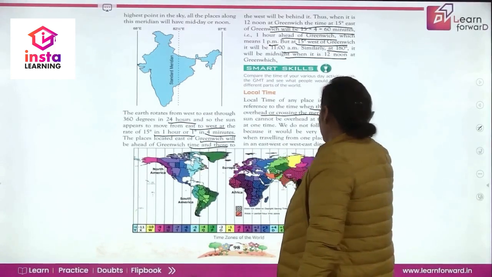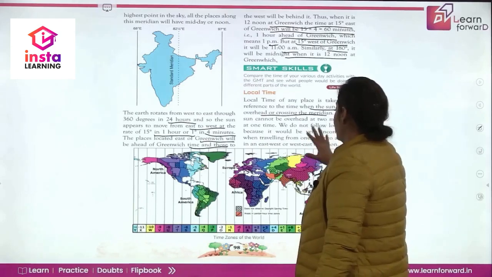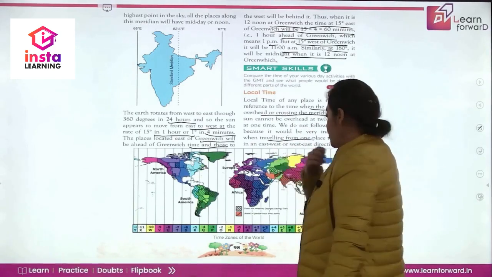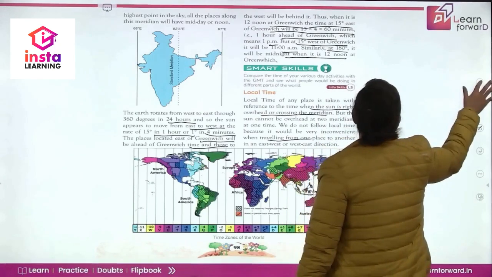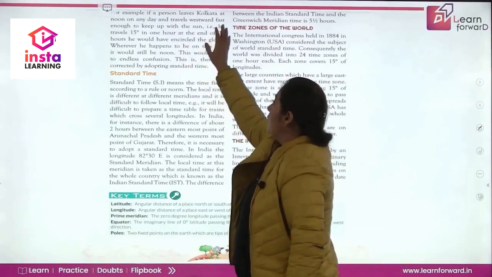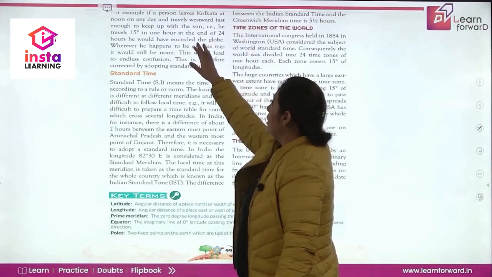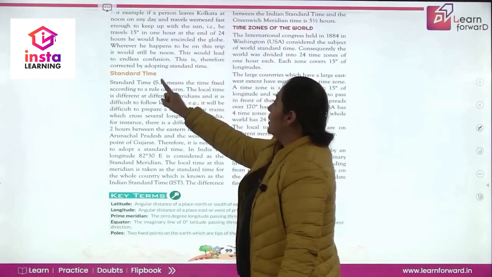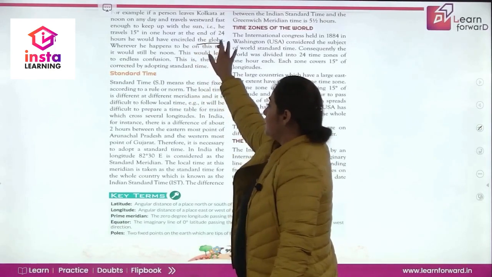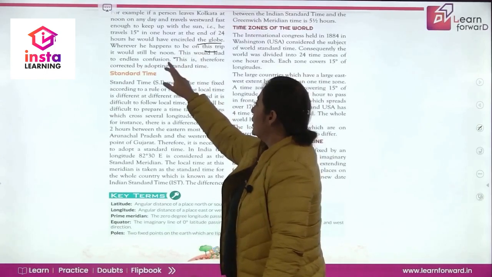But we cannot consider this as an international way of using this, because it will be very difficult when we are traveling from one place to another. So we have to have a standard way of deciding the time. Example, जैसे लेते हैं कि अगर एक person कोलकाता से जा रहा है at noon on Monday and travels westward fast enough to keep up with the sun, so he travels 15 degrees in 1 hour. At the end of 24 hours he would have encircled the globe. Wherever he happens to be on the trip, it would be noon. This would lead to endless confusion.